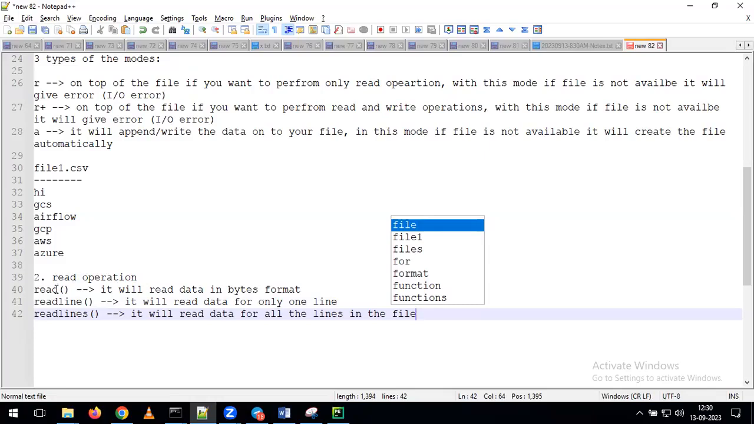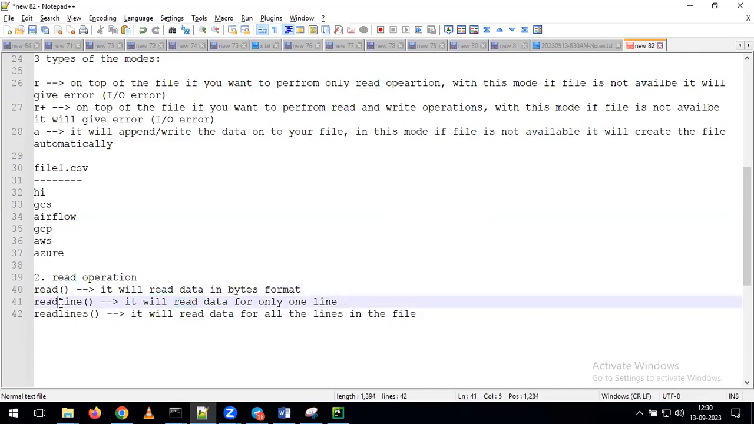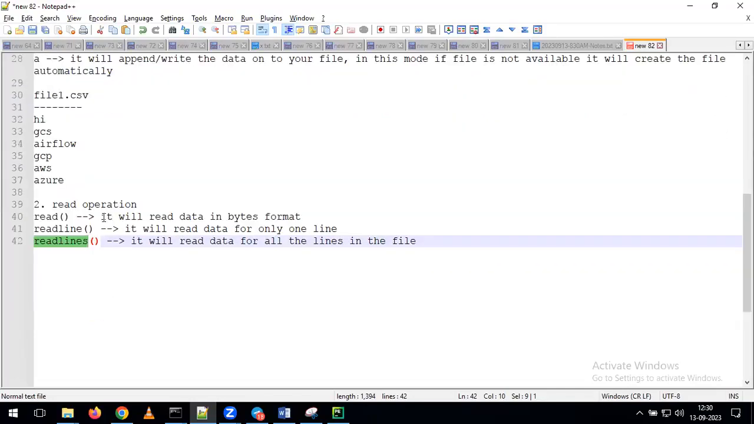If you want to perform the read operation, we have three different methods. One is read, next one is readline, next one is readlines. Readline is reading only a single line on top of your file. Readlines is going to read multiple lines, all the lines on top of your file. This is the way we need to understand what operations we can perform on top of read.